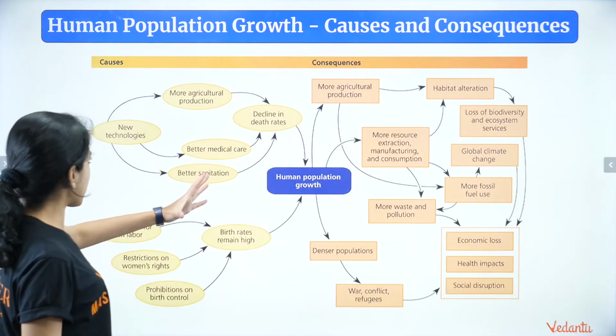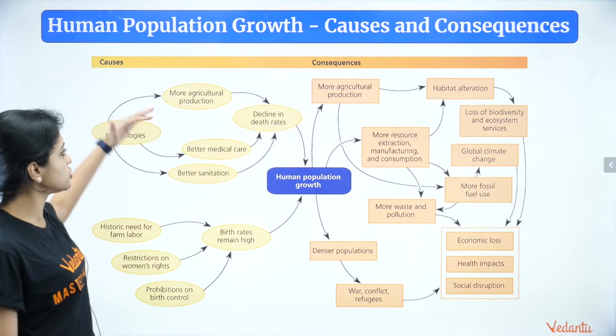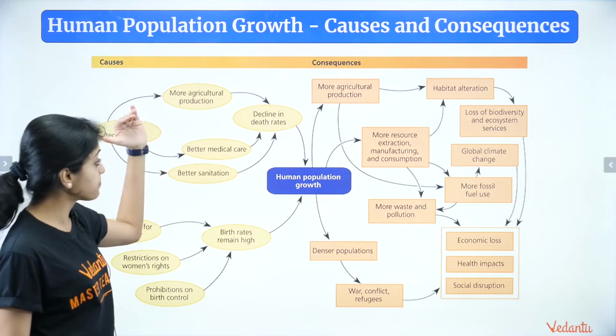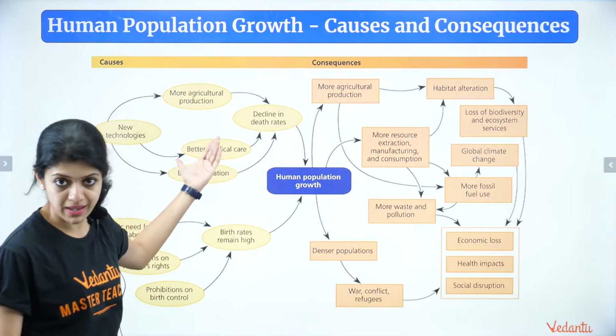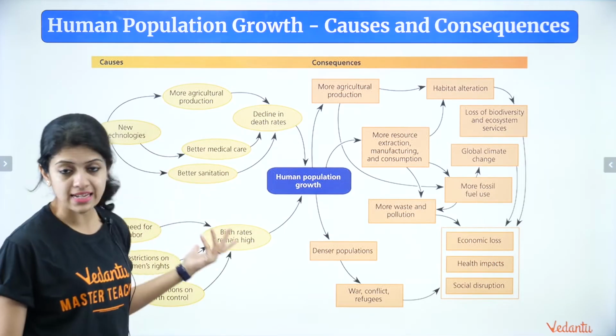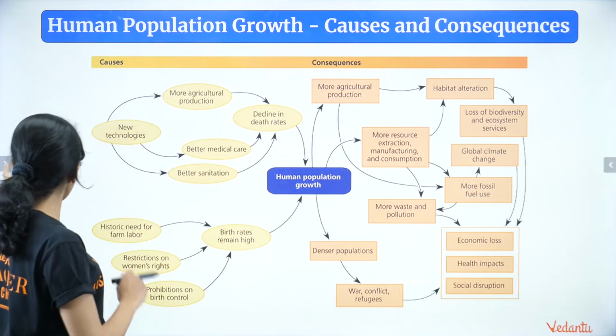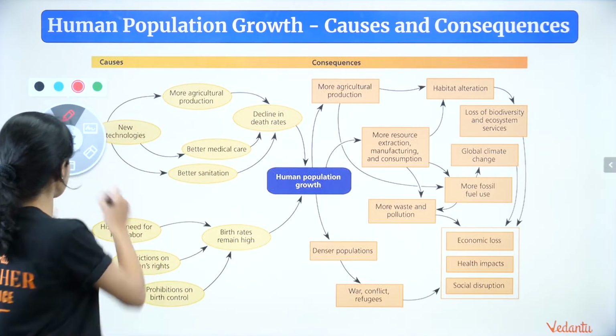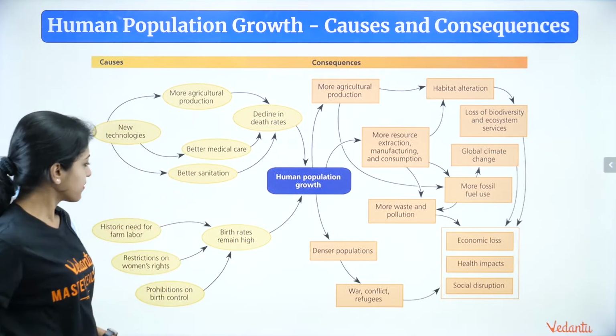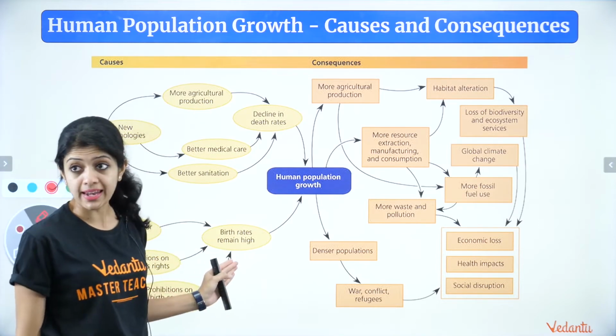There are a lot of reasons such as new technology, more agricultural production, decline in death rates because of better medical care, also better sanitation, all of that interconnected, right? Which is why you see all these arrows going from one to the other, right? And then of course birth rates remain high.